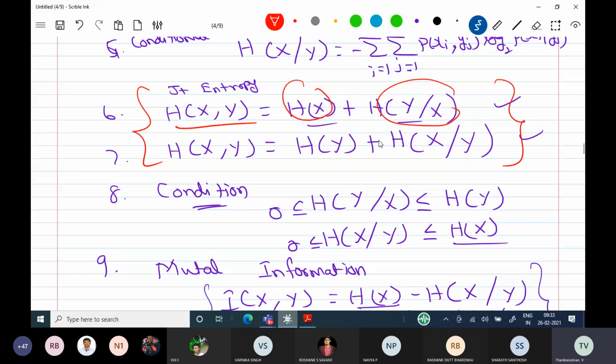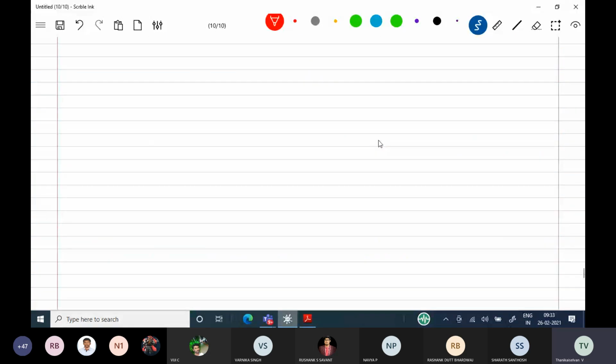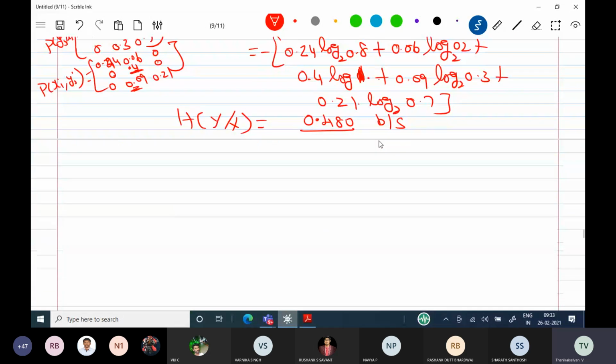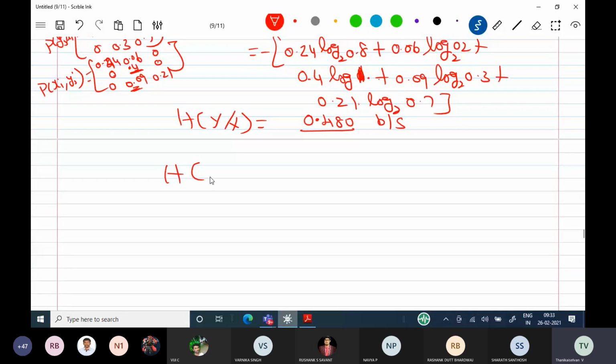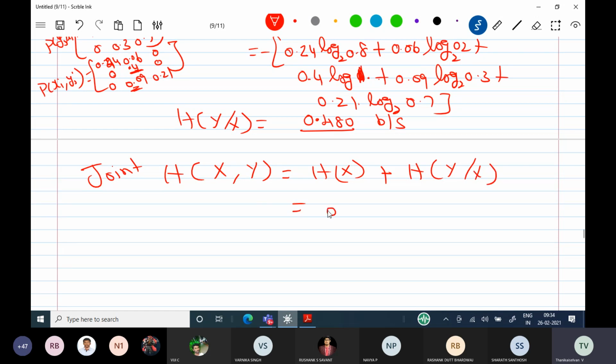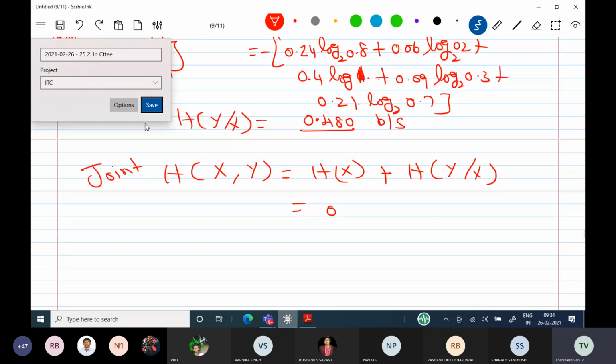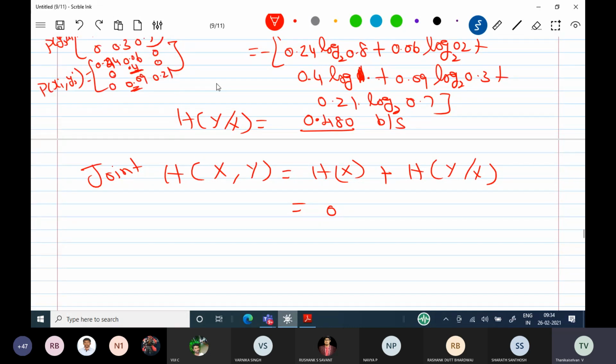Using this formula only, instead of calculating manually, I am using the simplification formula. H of x comma y, the joint entropy or system entropy, is equal to H of x plus H of y by x. This answer we already know.